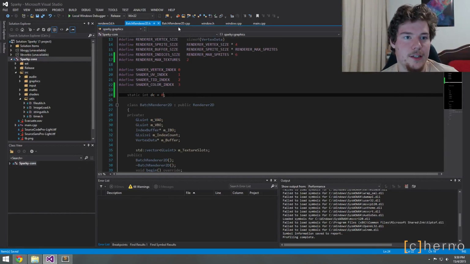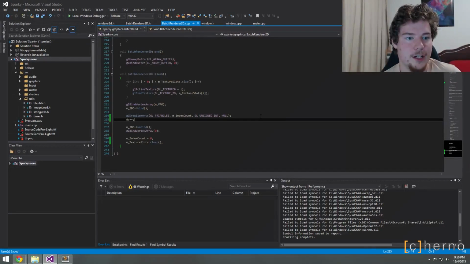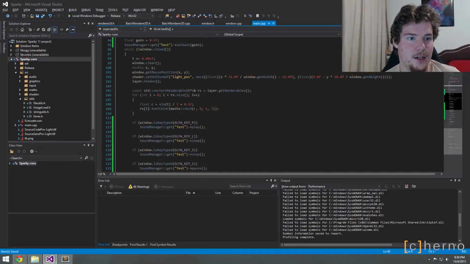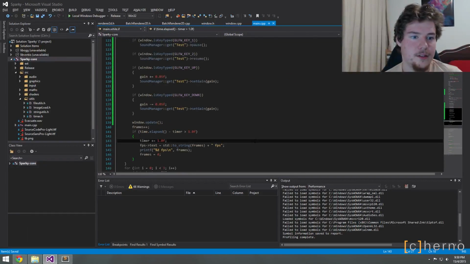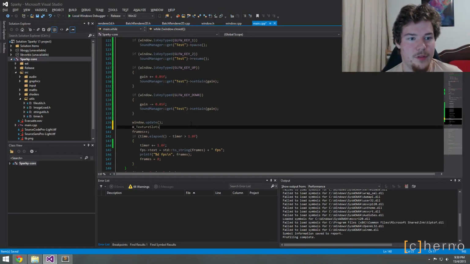Every time we flush, so every time we draw elements, we'll increment our draw calls. And then once per second, no, that's going to be draw calls per second. We want draw calls per frame, so we'll set that back to 0.